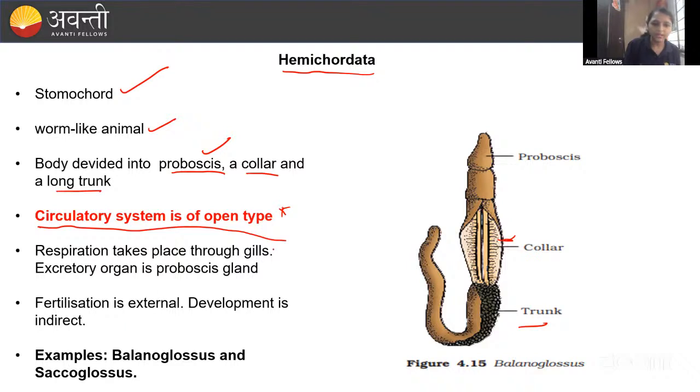Okay. Then respiration is through the gills. Excretion is by the proboscis gland. Very, very important. Then fertilization is external and development is indirect. Examples are Balanoglossus and Saccoglossus. These all are the examples, guys.